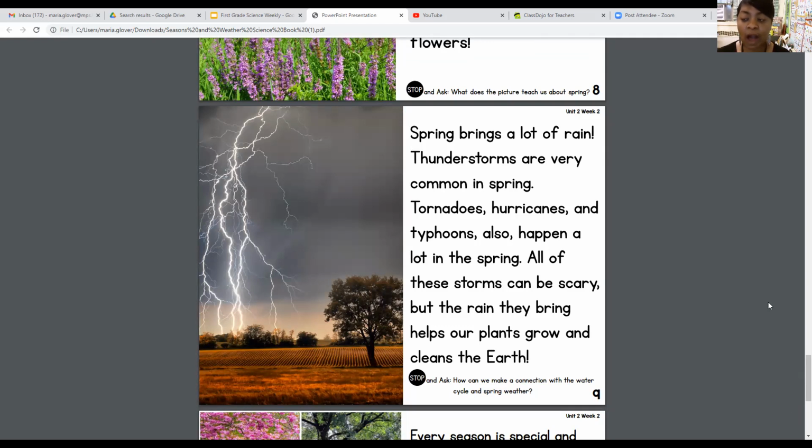Okay, so the water that we receive from some of these storms, they help nourish those plants and other forms of vegetation.